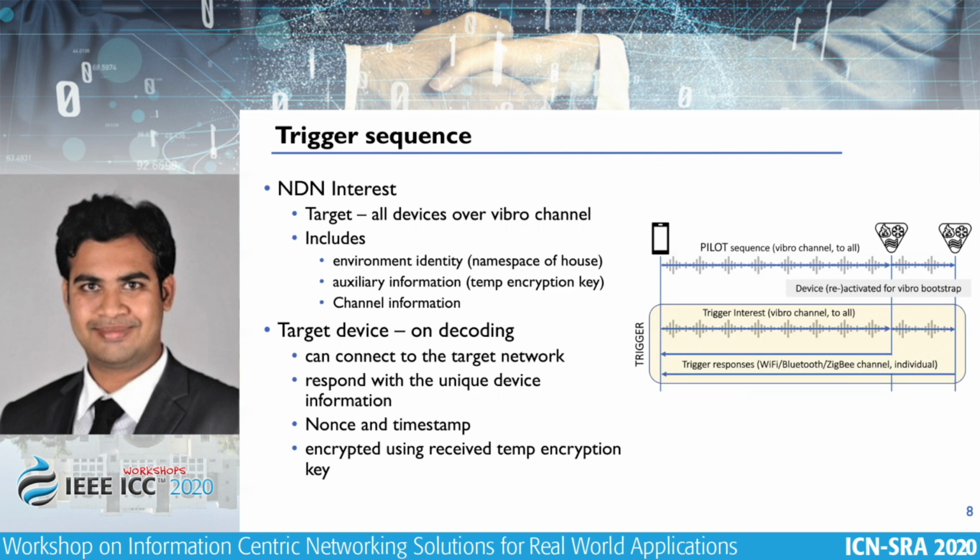The target, which is the IoT device, on receiving these vibrations and decoding them, would be able to identify the allocated channel that it should use for communication. It uses this in order to communicate its information about its capability and its name to the controller, with appropriate nonces and timestamps to ensure the freshness and authenticity of the messages.